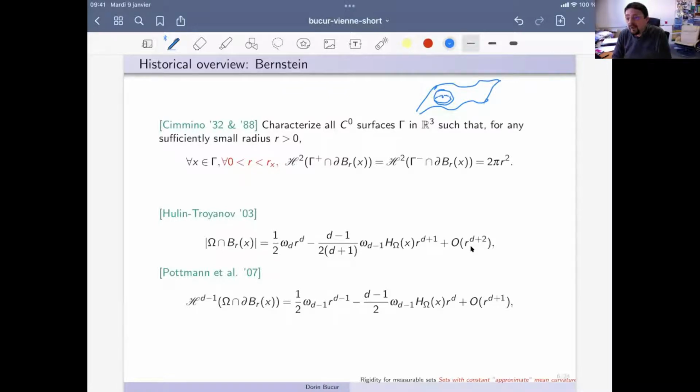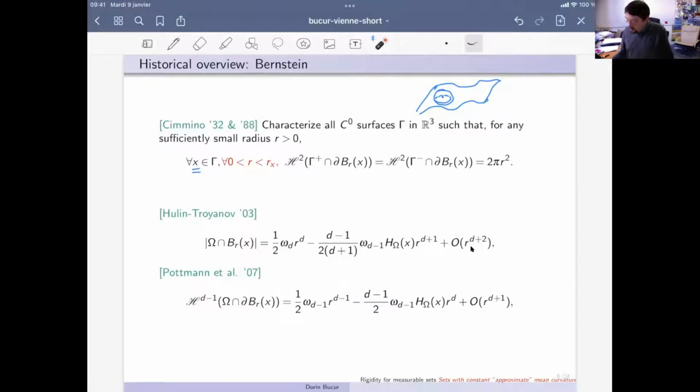And he said, for every point on the surface, every center of the ball X, and every small radius. So half of the area is 2πr² in 3 dimensions. And in fact, this problem is somehow related to the Alexandrov problem in some sense, because if the surface was smooth, then of course, if you have this information for every small radius r, using the asymptotic formula for either the volume or the surface of the sphere, which has a fixed first term, the zero order term, and at the first order you have the mean curvature popping up.